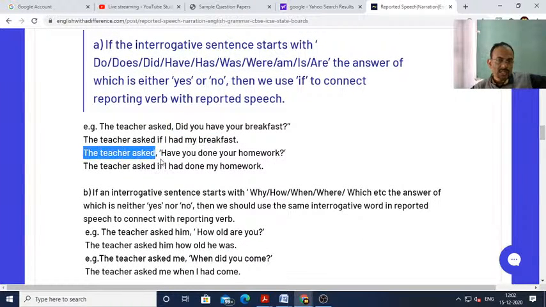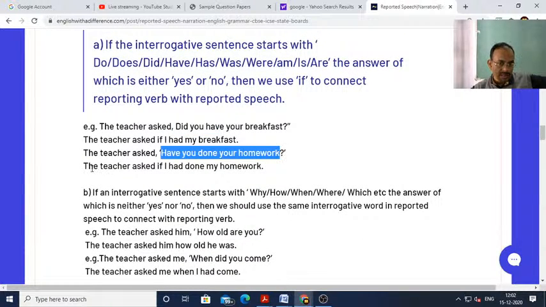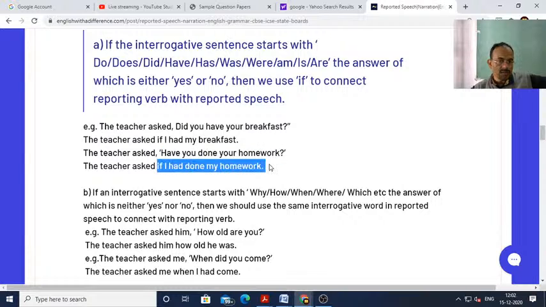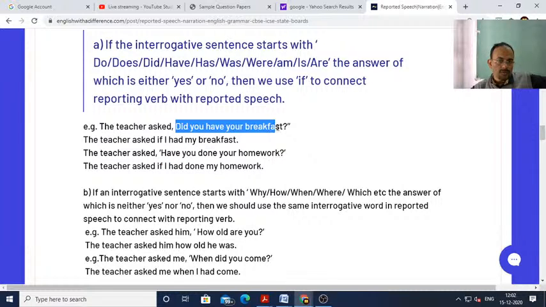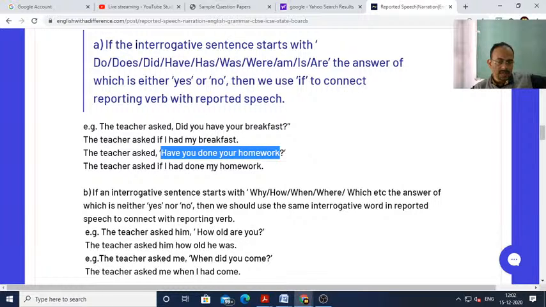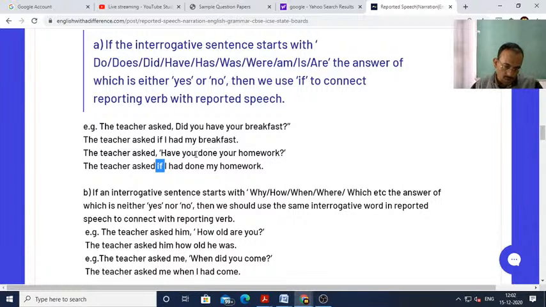The teacher asked, have you done your homework? The teacher asked if I had done my homework. Have you done will become if I had done. Present perfect becomes past perfect. Always remember that if the answer of an interrogative question is yes or no, then we use if as a connector, and then we change the corresponding tense also. So the teacher asked, did you have your breakfast?